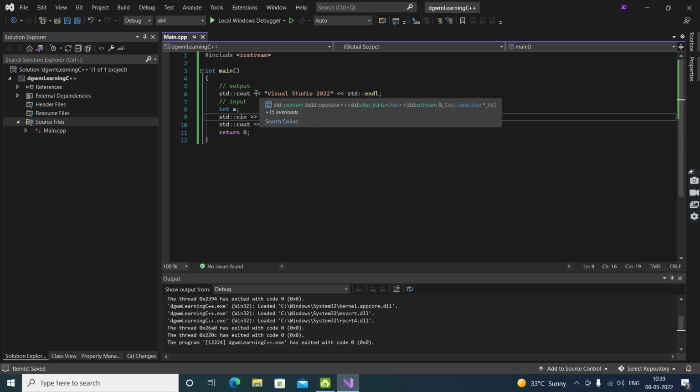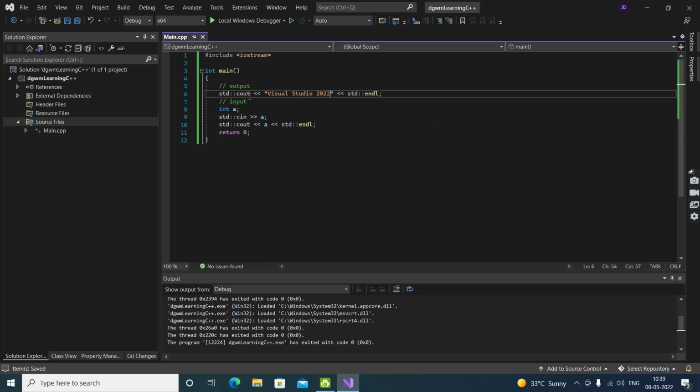You can remember it like this: whatever we output should be printed, and what we take as input should go inside of it. It's getting the value, and with the arrow it is going inside a. Whatever value we put through it is being stored into a. That's why we used it.